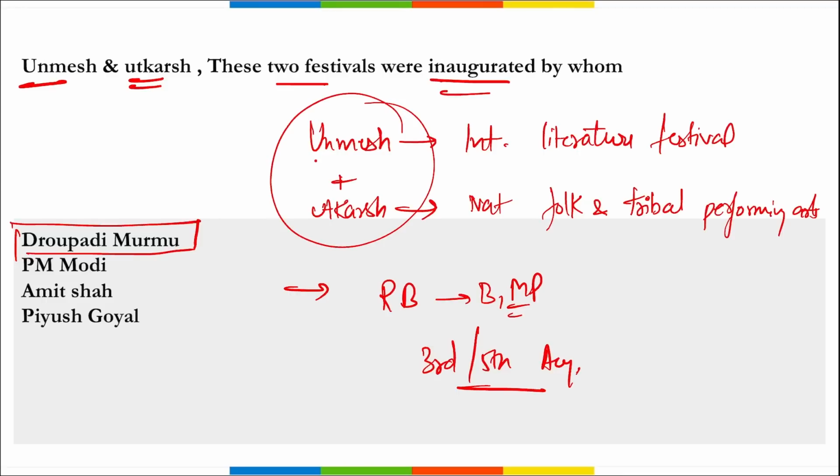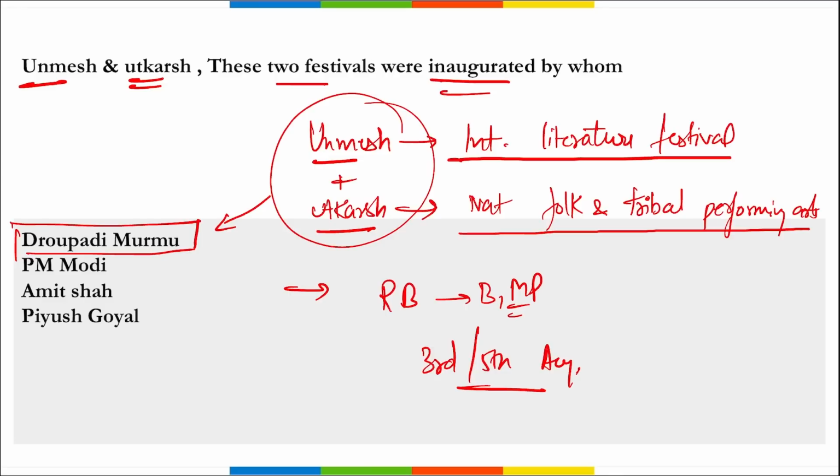Correct? So coming back, Unmesh, this is the International Literature Festival, and Utkarsh, this is the National Folk and Tribal Performing Art Festival, both of which were inaugurated by Draupadi Murmu ma'am. Right? Then remember Unmesh, this is a 3-day international literature festival. More than 575 authors in 102 languages are expected to participate in over 75 events of this Unmesh 2023. And this will be the second edition of the Unmesh festival, right? The first edition was observed in 2022.